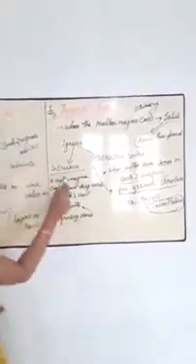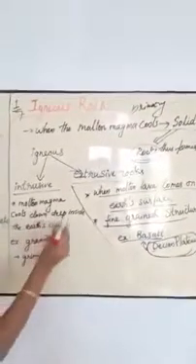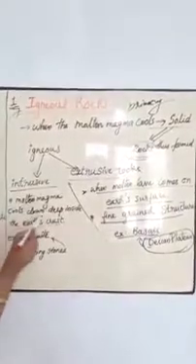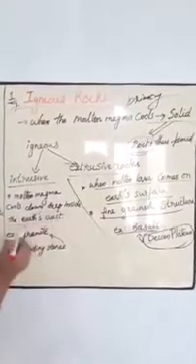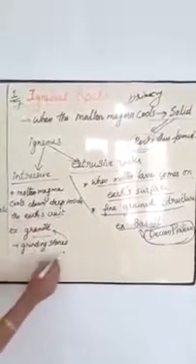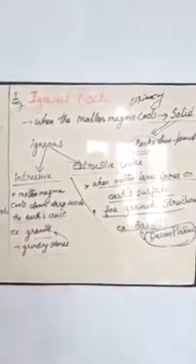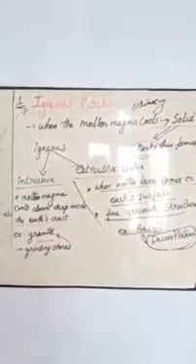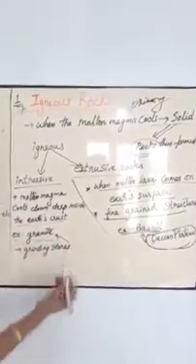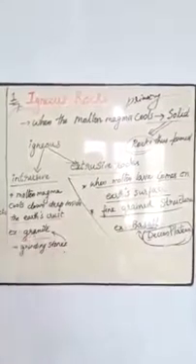Intrusive rocks: molten magma cools down deep inside the Earth's crust. Example, granite. The grinding stones we always use in the kitchen are made up of granite.